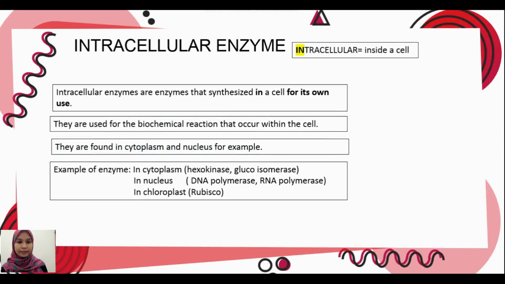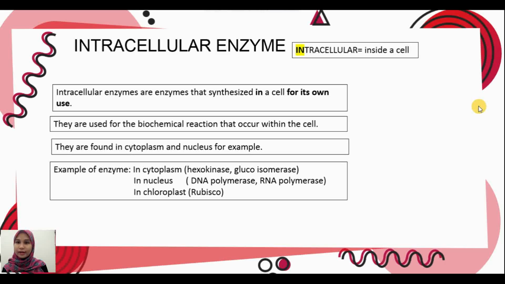First, intracellular enzyme. So what is it? Intracellular, as you can see in the highlighted part, we can remember it by "in" for inside a cell. So intracellular enzymes are enzymes that are synthesized in a cell for its own use.